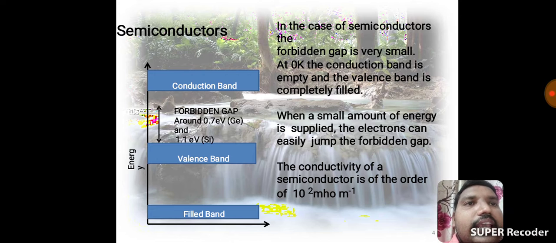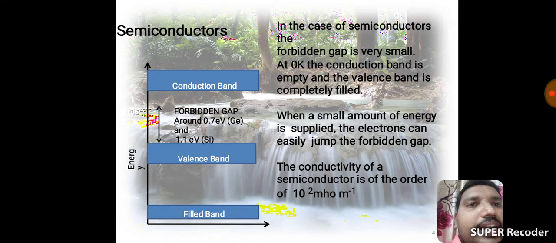Next, see semiconductor character. In a semiconductor, the forbidden gap is very small. At 0 Kelvin, the conduction band is empty and the valency band is completely filled.